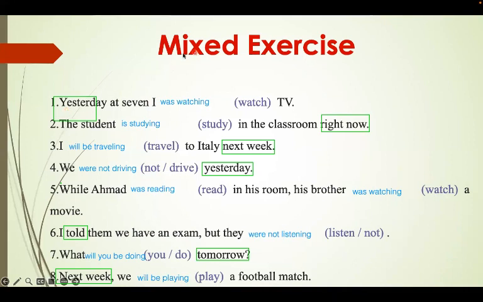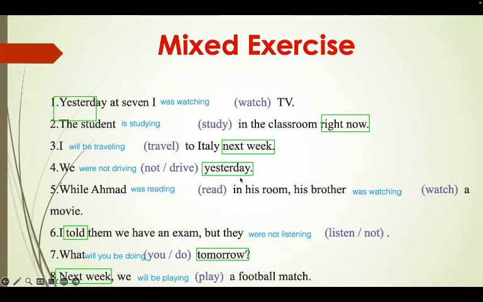Number 1, yesterday at 7, I was watching TV. So yesterday, the past indicates, so we need to put it in the past. Very good. The student is studying now. So we have now, it's the present. That's why you need to put verb to be in the present, is. So here we have next week. So we need to use the future. Future here is will be.